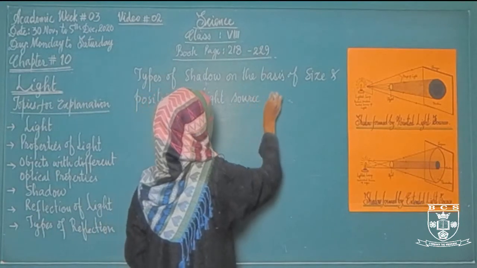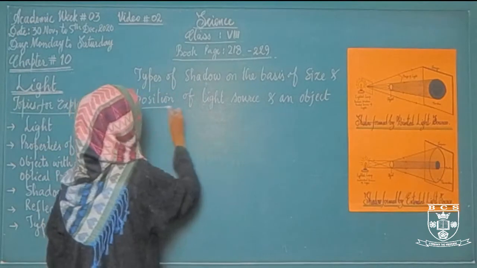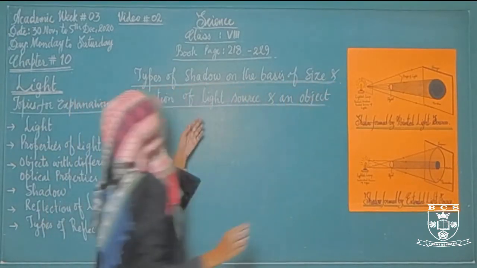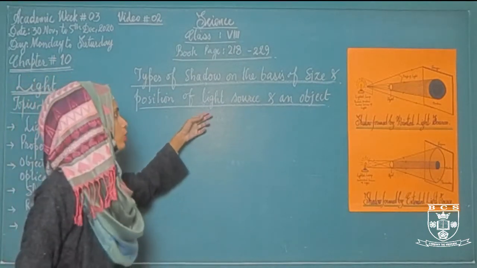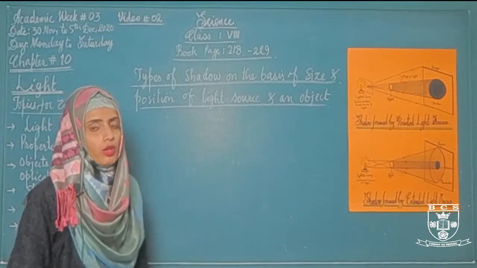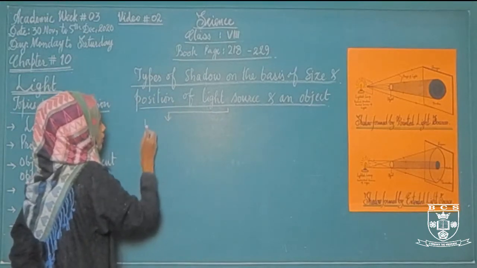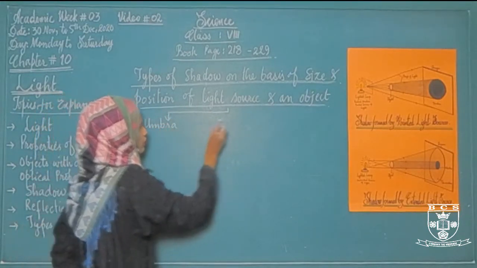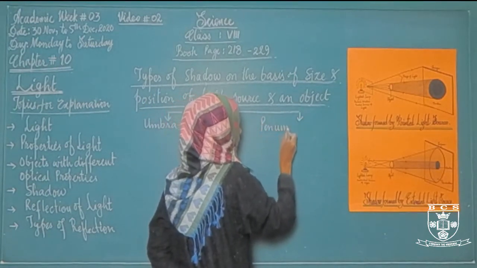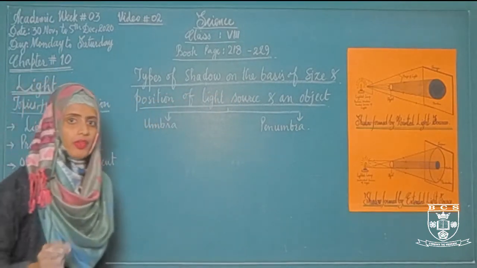and an object. What is the size of an object, what is the position of an object, as well as a light source that we use to make a shadow, what is the size of the light source, what is the position of the light source, on the basis of that we have two different types of shadow. The first one is called umbra and the second one is called penumbra. We have two types of shadow, umbra and penumbra.